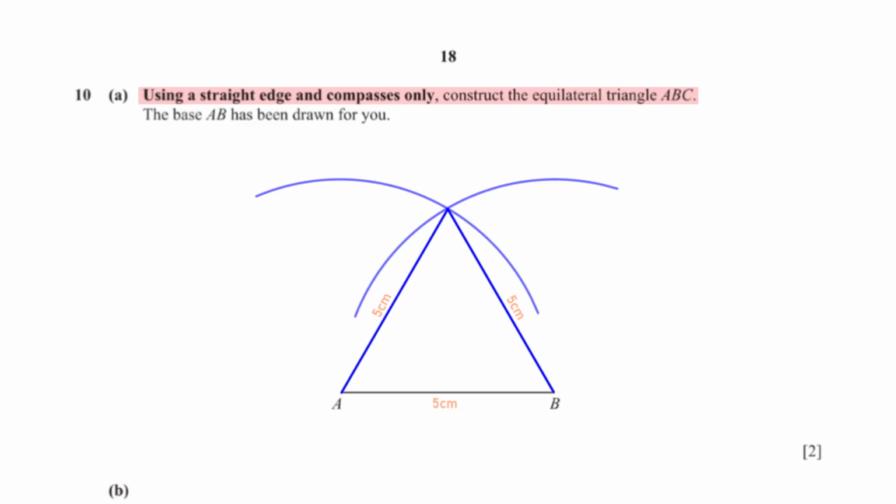So we measure the width of our compass to be 5 centimeters. Then we stand at point A and construct an arc. Using the same compass width, we stand at point B and construct another arc. When we are done, we draw two lines from AB to the intersection of the arcs to complete the triangle.